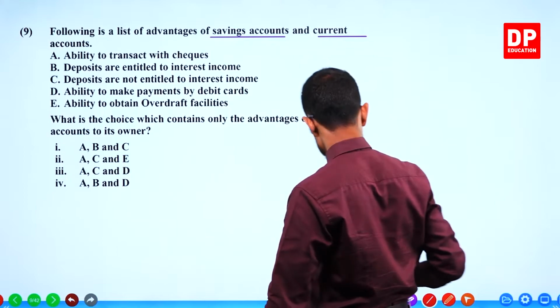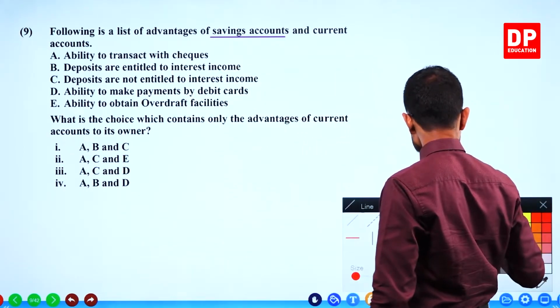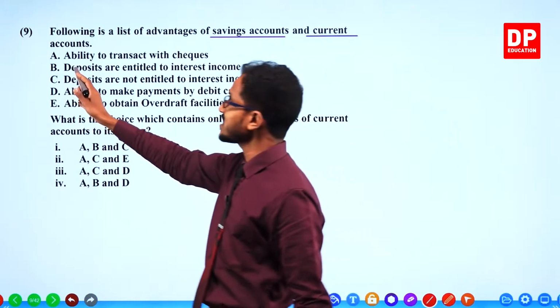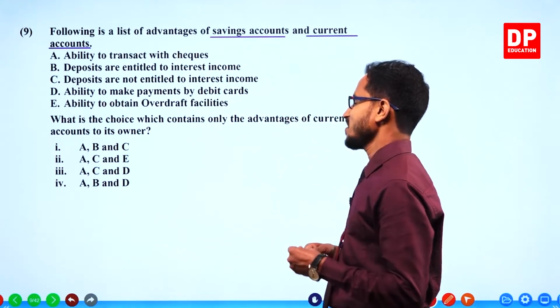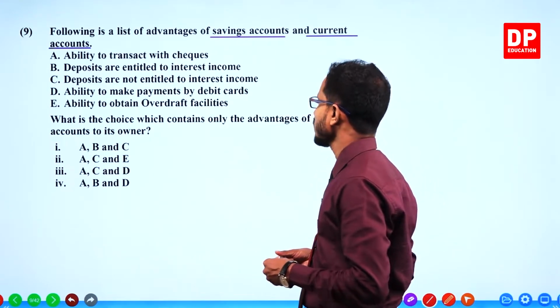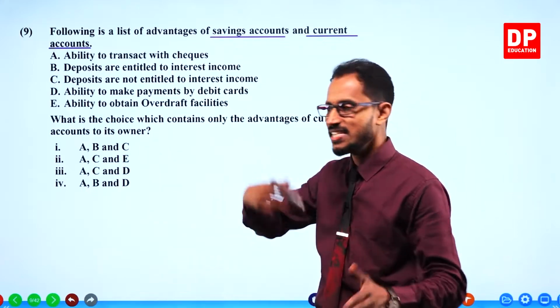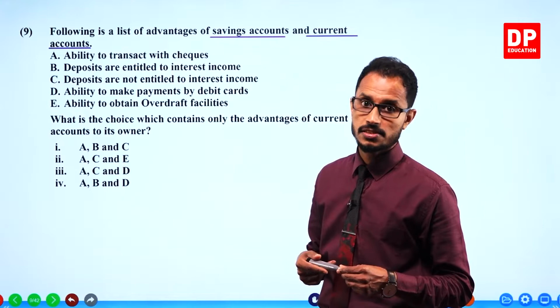Which are more suitable for business activities? Savings accounts, yeah, that's true. Wow, gave the answer right in 1 second. But it's wrong. Not savings accounts. For business activities, to make business activities easier and convenient, current accounts are used by businesses.